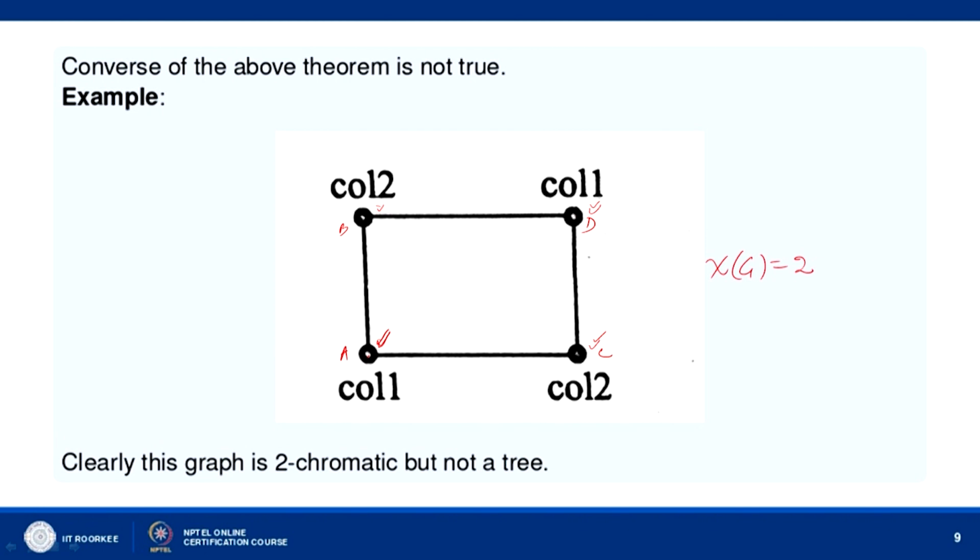So, it is also a cycle, and therefore, it is a connected graph, but it is not a tree. It is a cycle. So, a connected graph without any cycle is called a tree, and here it is a connected graph with a cycle. So, it is not a tree. So, a graph which is 2 chromatic need not be a tree.